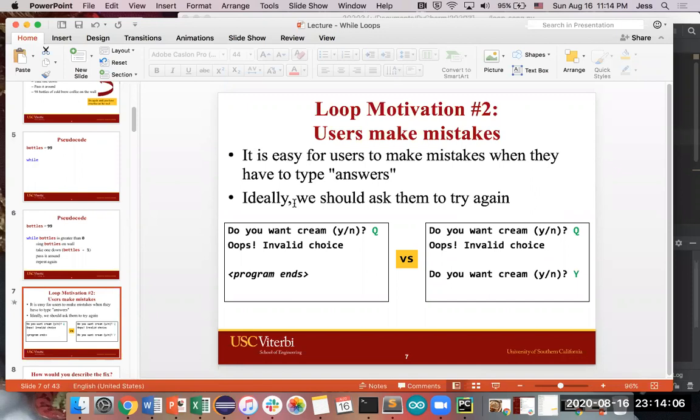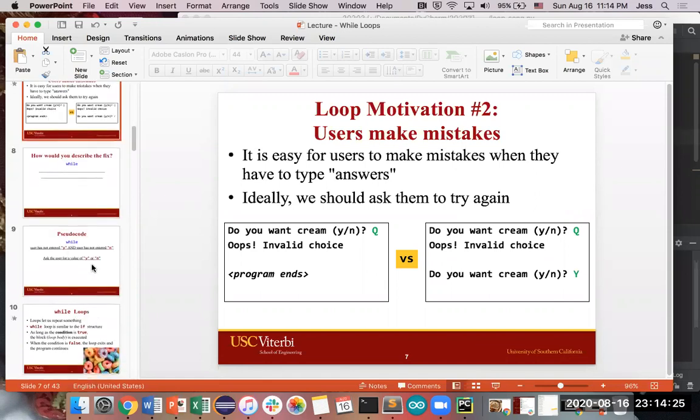For example, if you try to log in to a website and type your password wrong, you don't want the website to just crash on you. You want it to say, hey, you typed it wrong, but I'm going to give you another chance. Please type in your password again. And so this would be a second situation in which we could use loops to accomplish a goal.